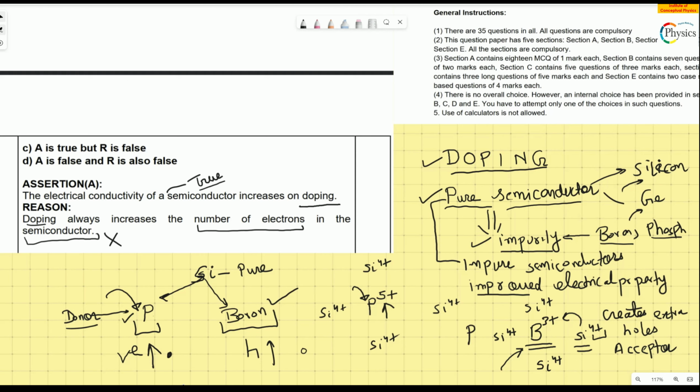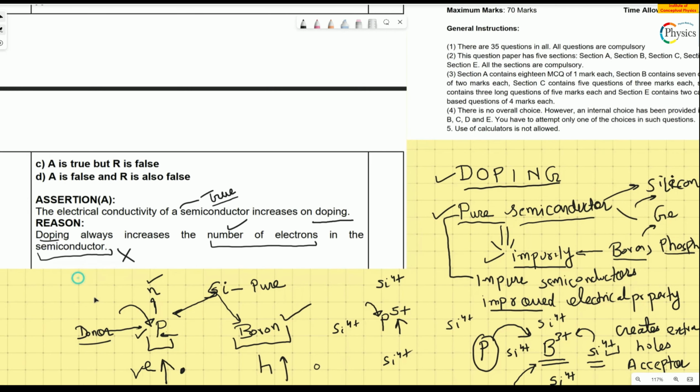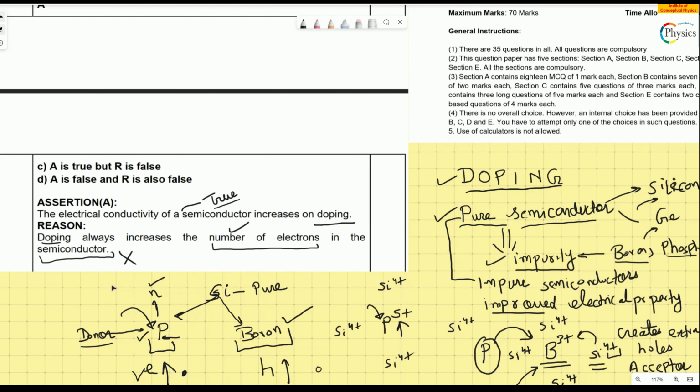The donor types, where electron concentration goes up, like phosphorus, are known as N type. In N type electrons go up, but in P type the holes go up. So this statement is wrong. My answer is: the assertion is true, but the reasoning is false. So the answer to this question is C.